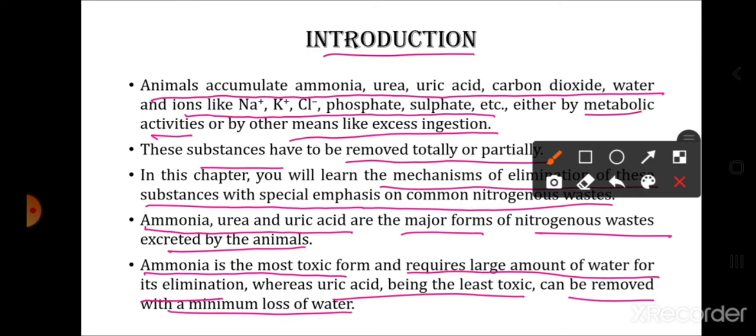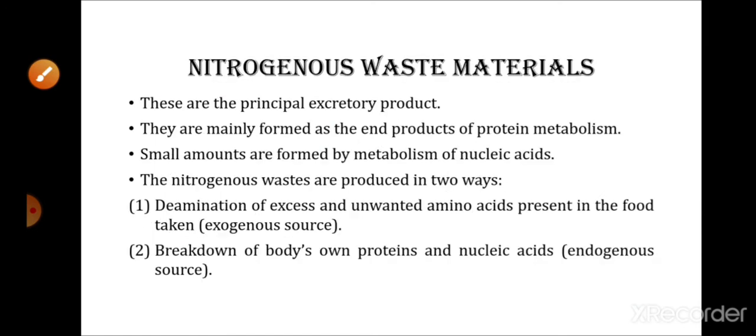Of these three, the most toxic one is ammonia, and as it is highly toxic, it requires a large amount of water to be eliminated. Uric acid is the least toxic of all three and requires very little water to be eliminated outside the body.